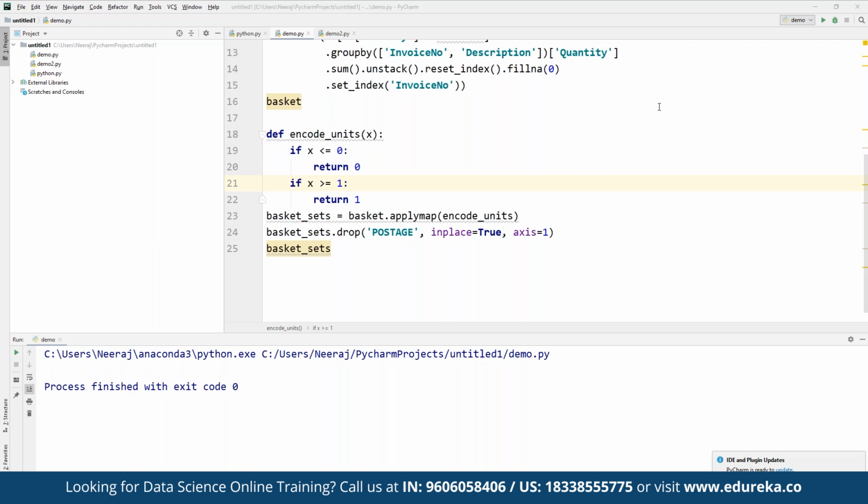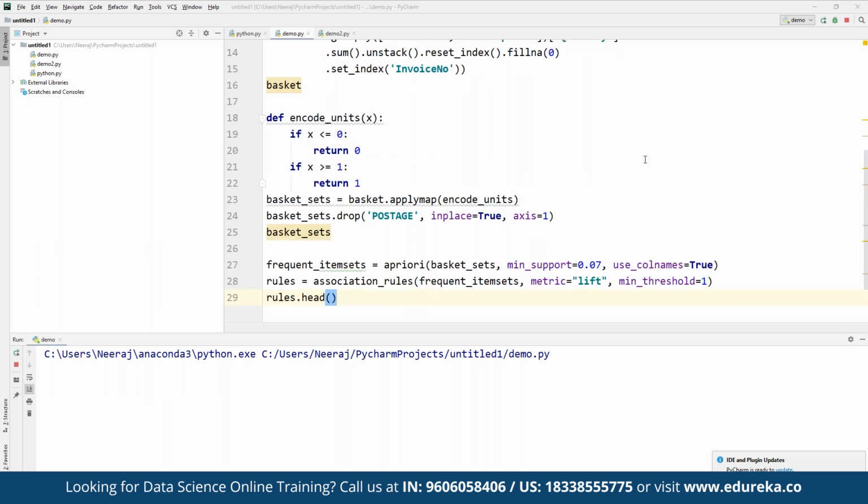For doing that, we can make use of frequent item sets. Here we are going to define frequent item sets, where we define apriori from basket sets. Minimum support should be 0.7, and use column names set to true. The rules defined here should be from association rules, where we define the metric as lift and the minimum threshold set to 1. Then we are going to filter the data frame using standard Pandas code for a large lift and a high confidence value of 0.8.